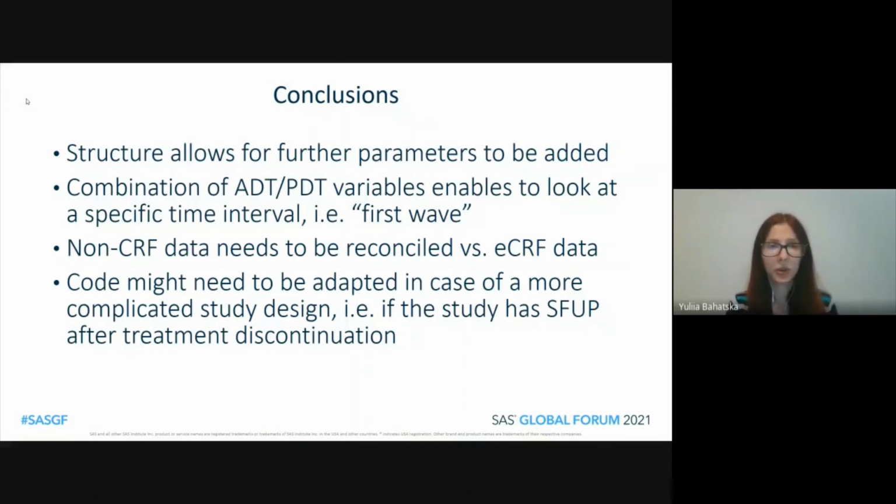If you decide to go this way with your study, there are several points you need to consider. You would need to do quite some data cleaning because data issues can significantly impact your results in programming, especially for ongoing studies. Also, your code might need to be adapted in case you have a more complicated study design. So for example, for my presentation, I showed the simplified version of the code. We also had a safety follow-up and several visits were expected after treatment discontinuation, and therefore several assessments were also expected. I have presented only one way of dealing with missing data due to COVID-19, but there are also other ways which might be more applicable for other studies.